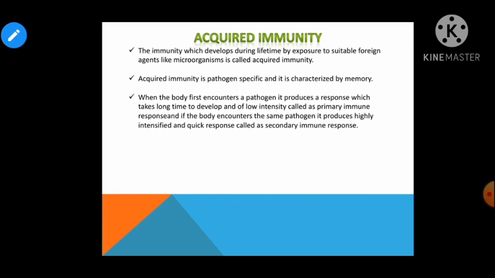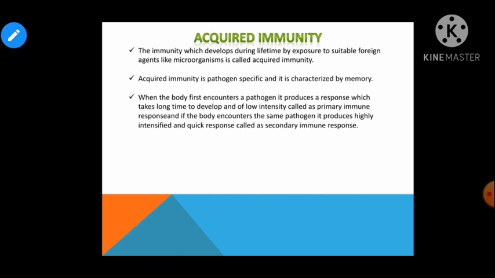So acquired immunity is characterized by the memory. Memory is what? It is a unique feature which helps in producing an intensive response when the pathogen attacks the second time, right? जब पहली बार कोई पैथोजन अटैक करता है तो हमारी बॉडी का इम्यून सिस्टम उसको मेमोराइज कर लेता है ताकि जब सेकेंड एनकाउंटर हो तो उसके अगेंस्ट फाइट किया जा सके, राइट? So these two important characters are the characteristic features of the acquired immunity.